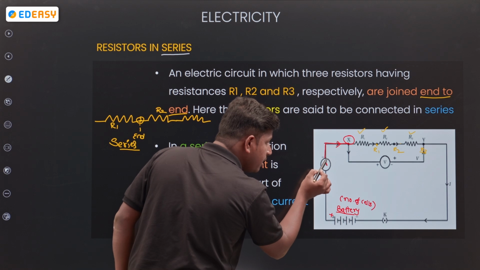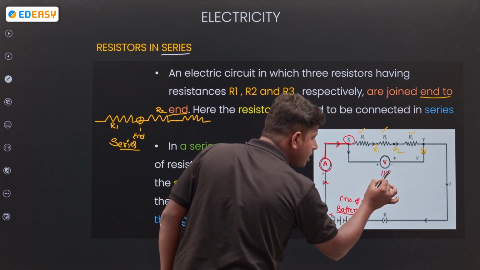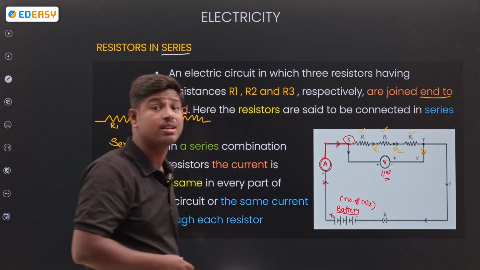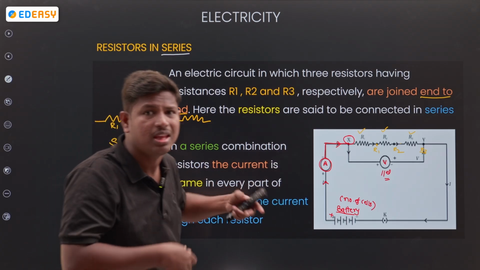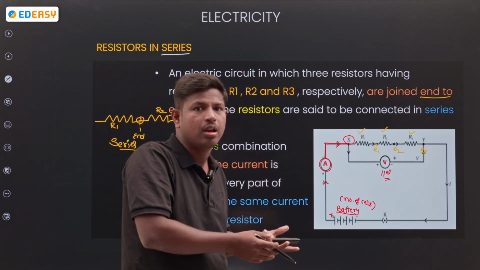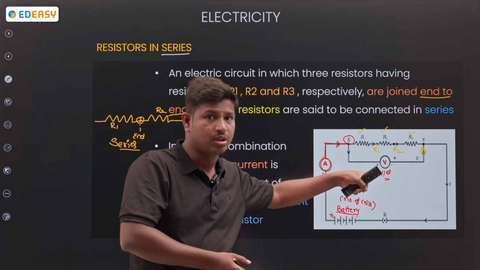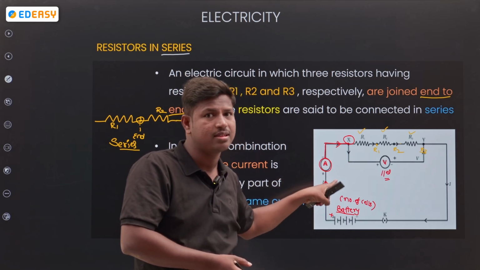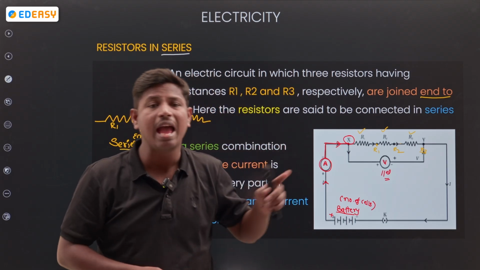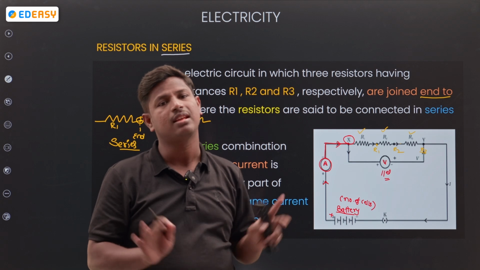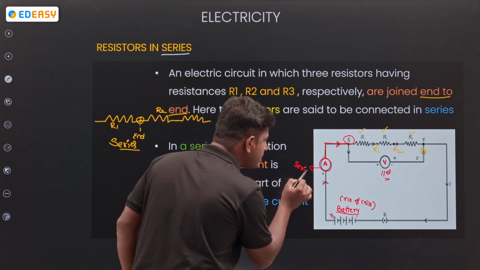See how the ammeter and the voltmeter are connected. The voltmeter is always connected in parallel. In the last class also we discussed how we connect an ammeter and a voltmeter. There may be a chance of being asked in the examination how a voltmeter and an ammeter are connected in a circuit. Remember, the voltmeter is always connected in parallel, and the ammeter is always connected in series.